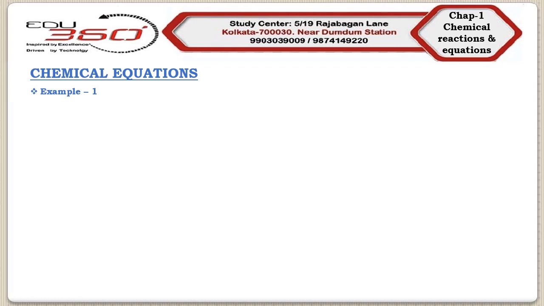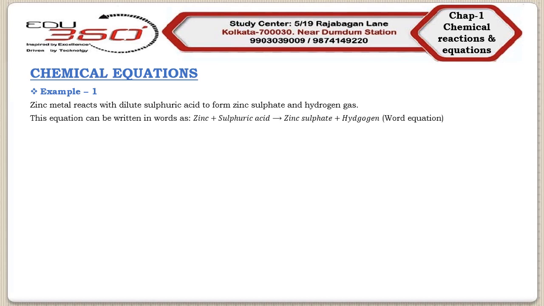But there will be the formation of another substance which is known as zinc sulfate. So we can say that when zinc metal reacts with dilute sulfuric acid, it will form zinc sulfate and hydrogen gas. Now, this reaction can be written in words like zinc plus sulfuric acid arrow zinc sulfate plus hydrogen.